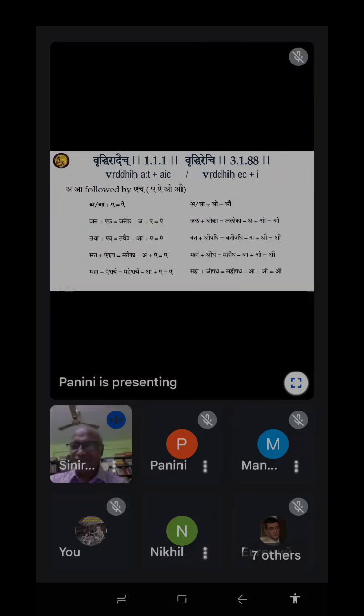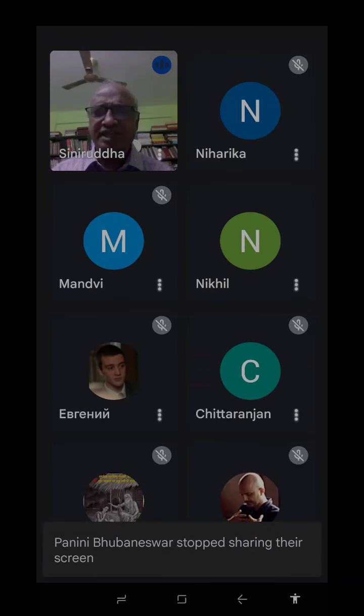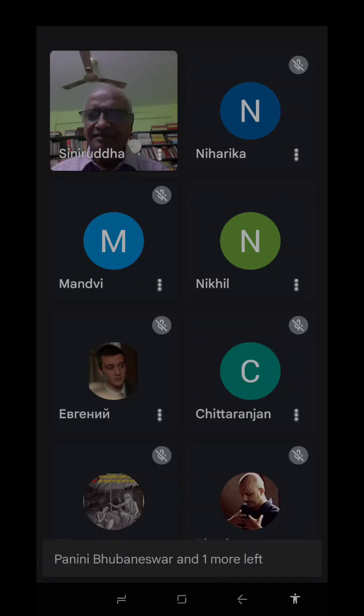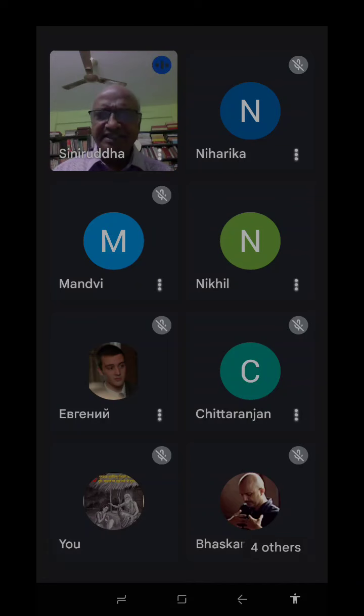Wherever you get change, we are going to see also. Whatever words are used, they are used only with Bruddhi and Guna. Bruddhi, Guna, and Savarna Dirgha. These are the major changes that we find in our Indian languages. So Sandhi is mandatory for Indian languages because the words are used together. It is not so in any other language, either English or any other foreign language.